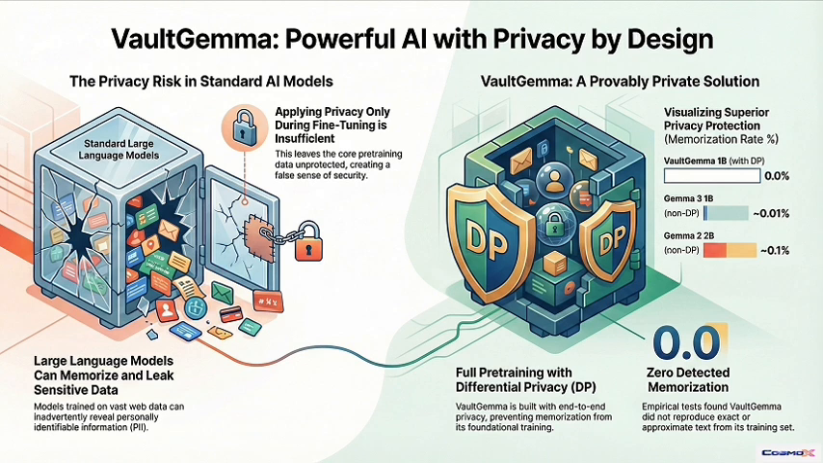Which leaves us with a really interesting thought to end on. If VaultGemma proves this can be done, what's the next big breakthrough needed? Is it in algorithms, data curation, or just raw compute efficiency?